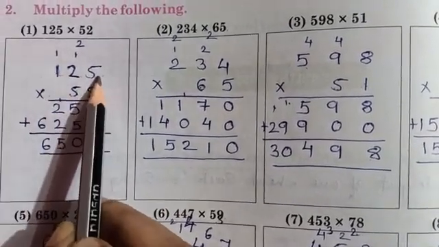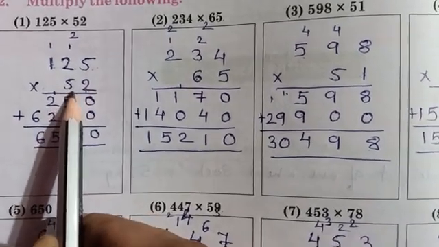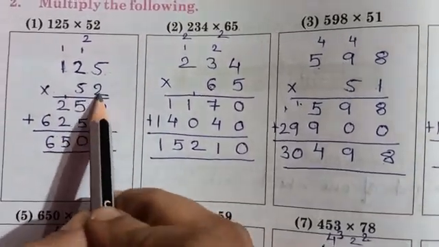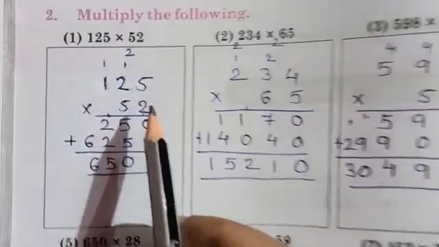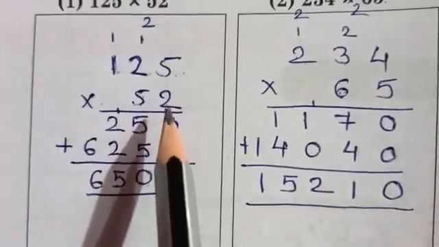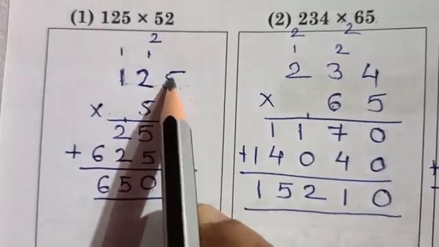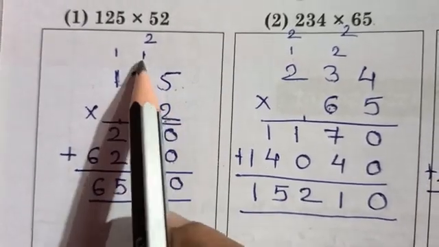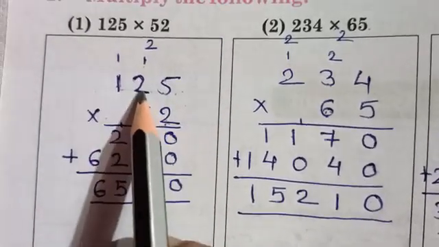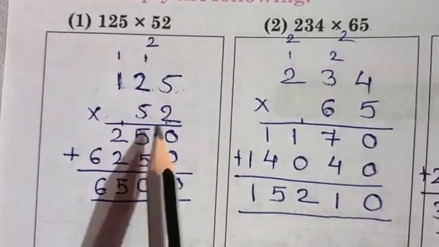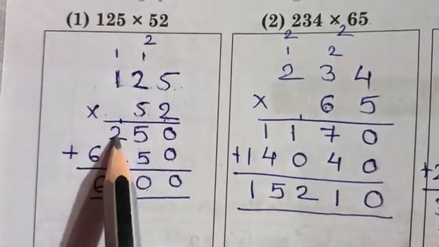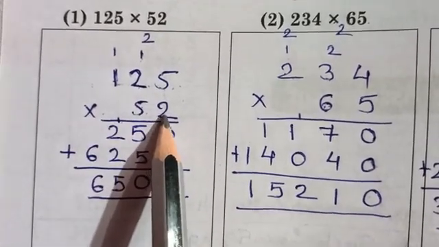Now multiplicand कितना digits का होगा, 3 digits and multiplier 2 digits. So first we'll start from the units place. Okay, we'll start from the units place. So units place 2 5s are 10. So 0 you will write, 1 you will carry. 2 2s are 4 plus 1, it is 5. 2 1s are 2. Okay, ये units place का होगा.